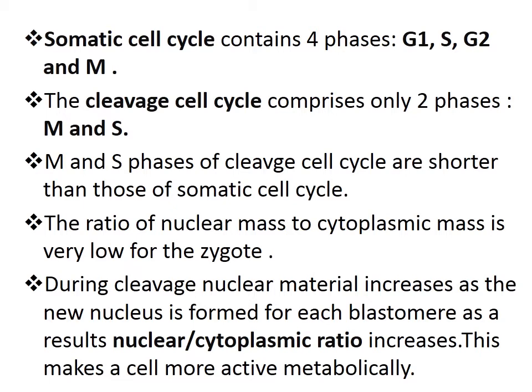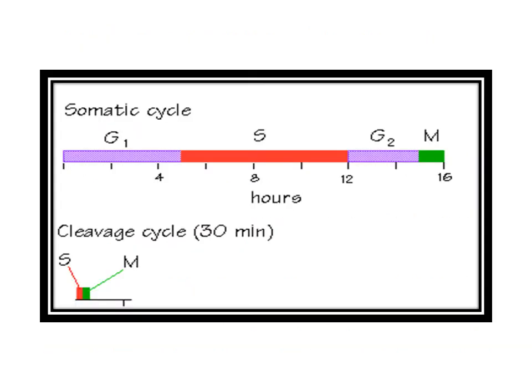The ratio of nuclear mass to cytoplasmic mass is very low for the zygote, and during cleavage nuclear material increases because a new nucleus is formed for each blastomere. As a result, the nuclear cytoplasmic ratio is enhanced. This makes a cell more active.